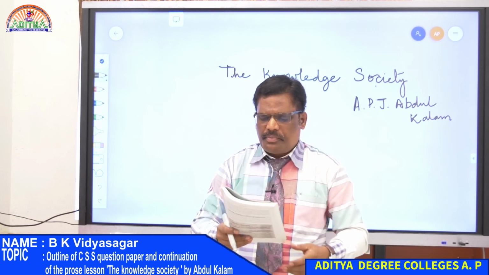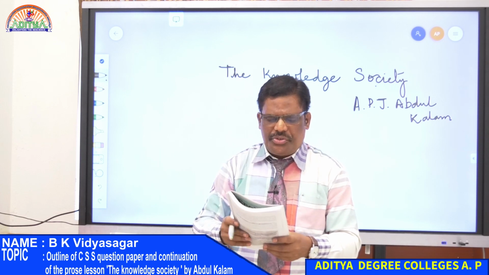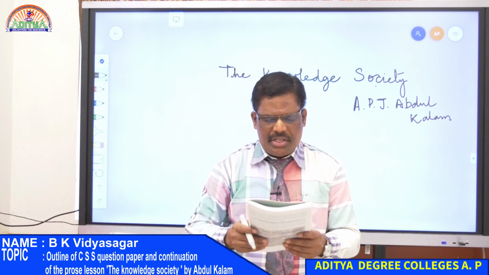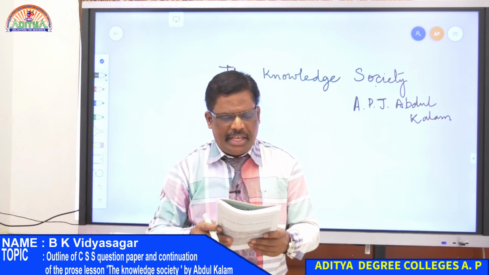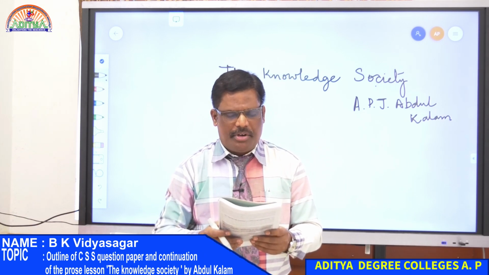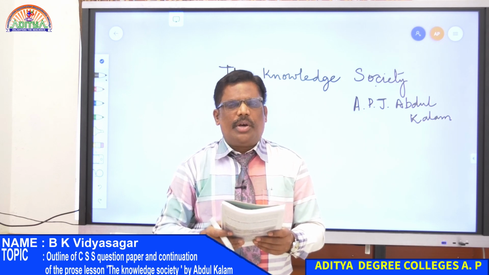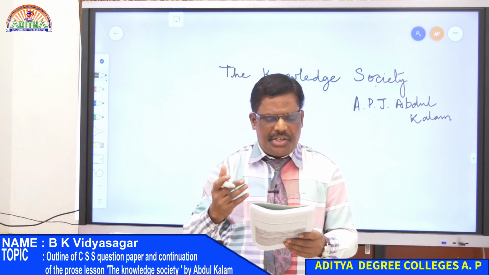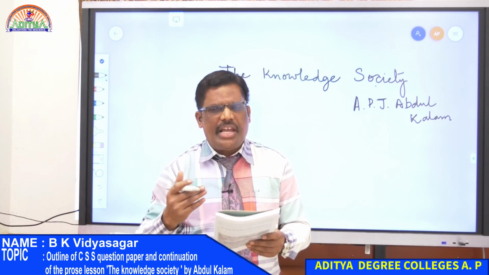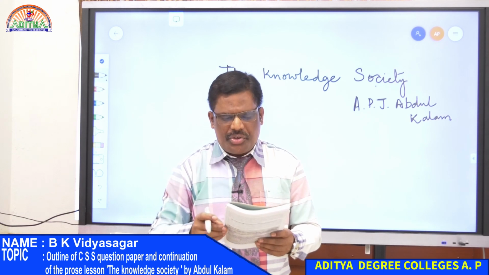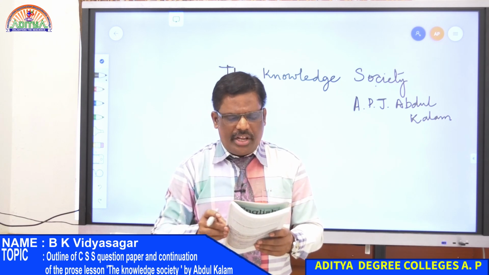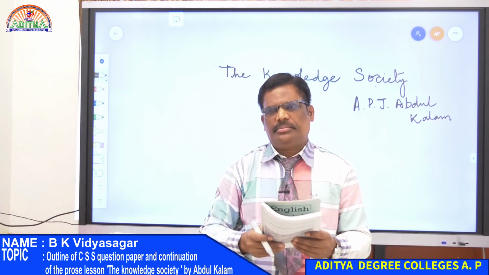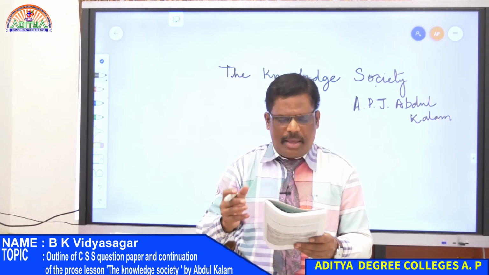Right? So, in the 21st century, a new society is emerging where knowledge is a primary production resource instead of capital and labor. So Abdul Kalam says that nowadays a new society is emerging, a society where the primary resource is knowledge, more than capital and labor.